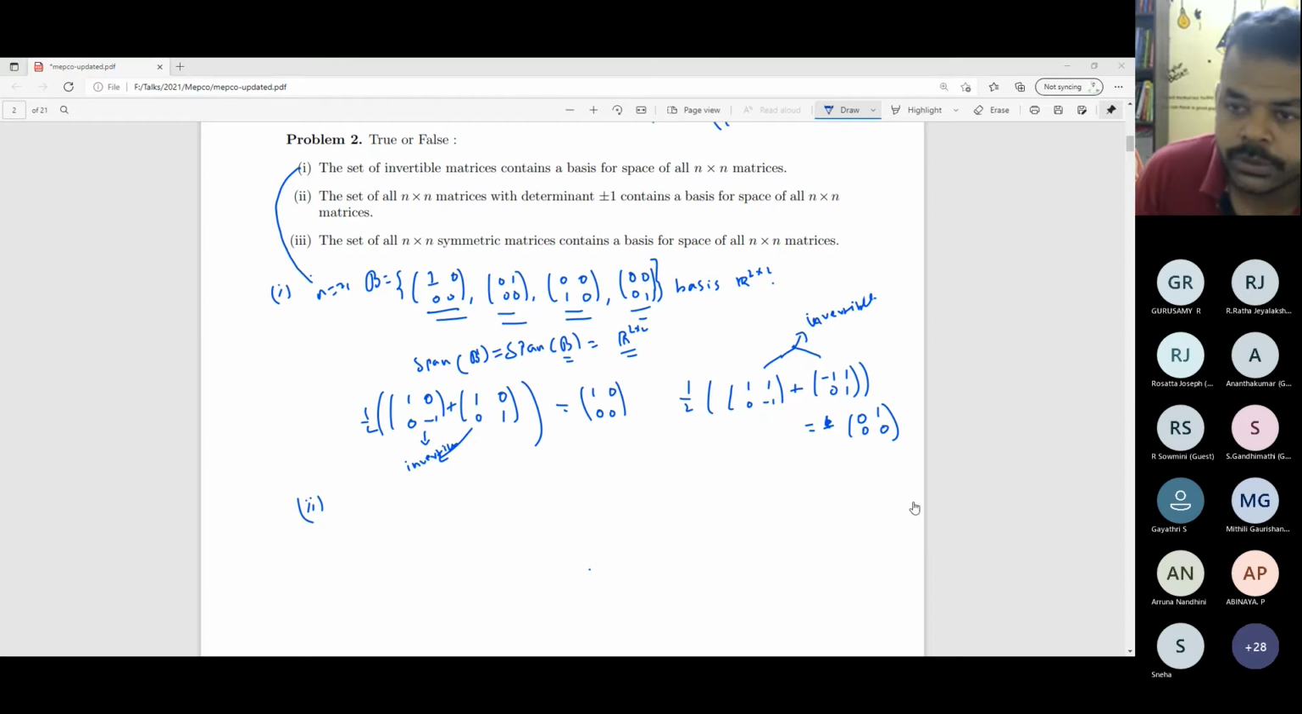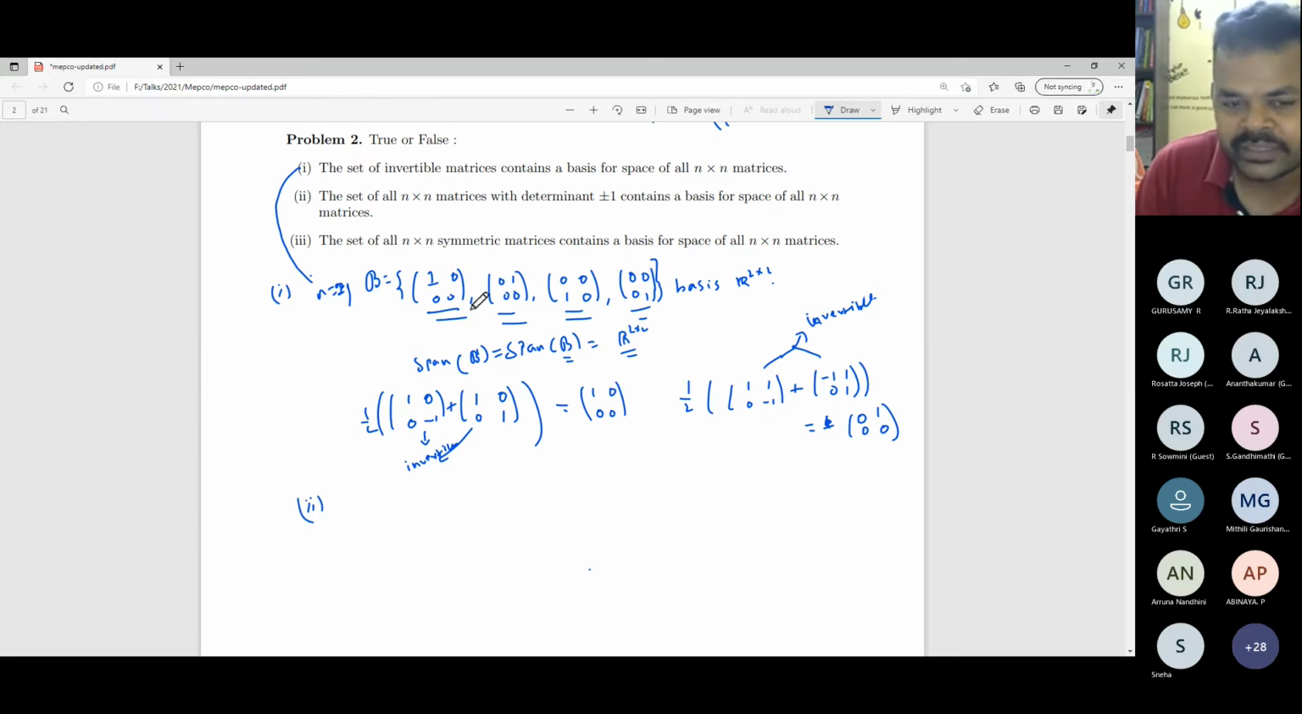So the other question is the set of all n by n matrices with the determinant plus minus 1. Okay, so now you should ask me a question. I argued only for n equal to 2. What about the general n? So this can be extended, right? This idea is crucial. If you understood this idea, it can be extended for any arbitrary n by n matrices also.